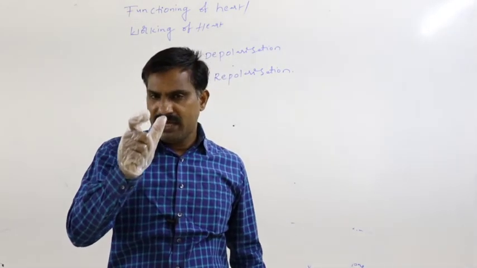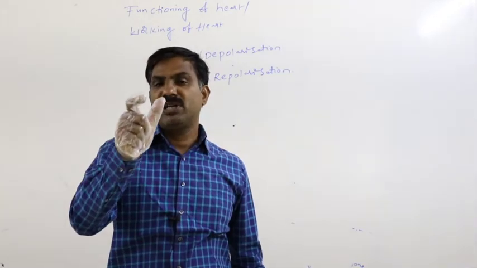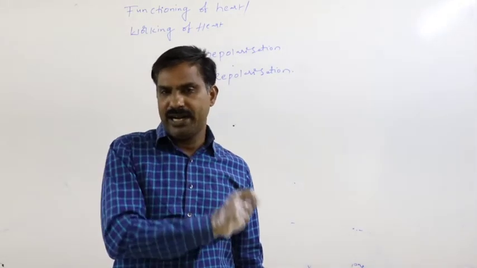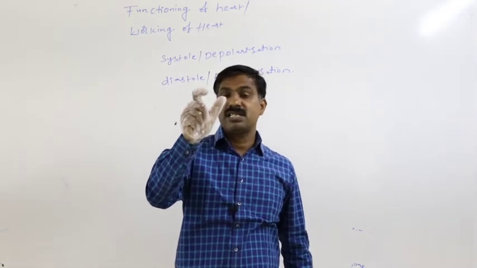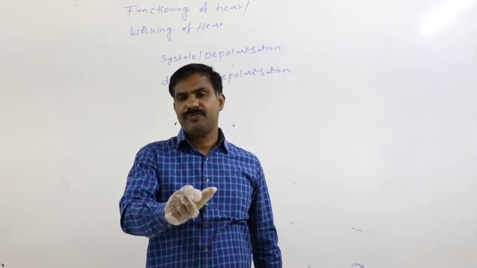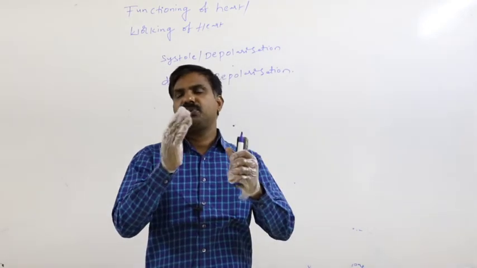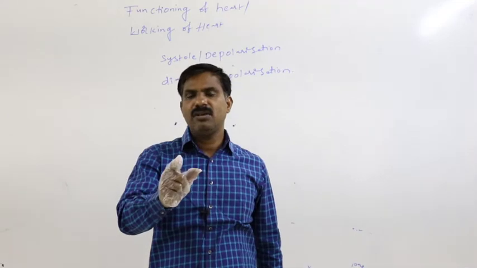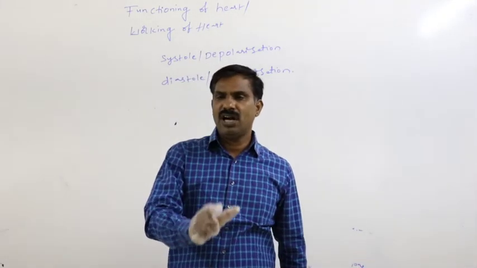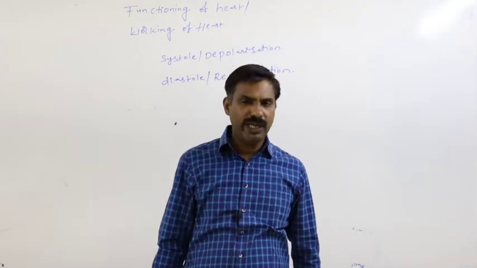Never are both atria and ventricles simultaneously contracted. Alternately, atria and ventricles contract during the working of the heart for pumping the blood out.